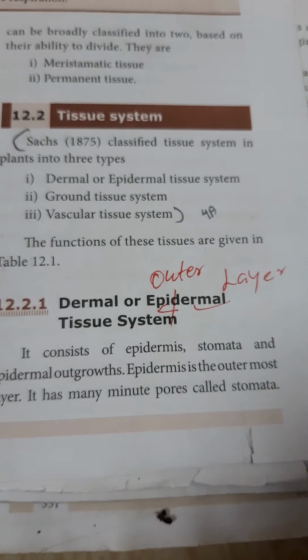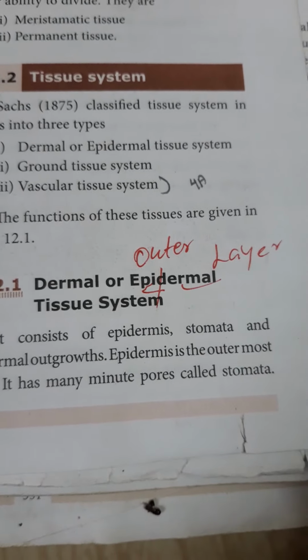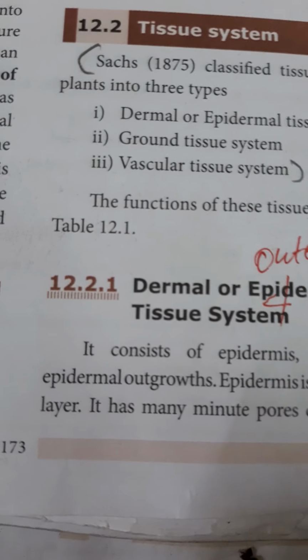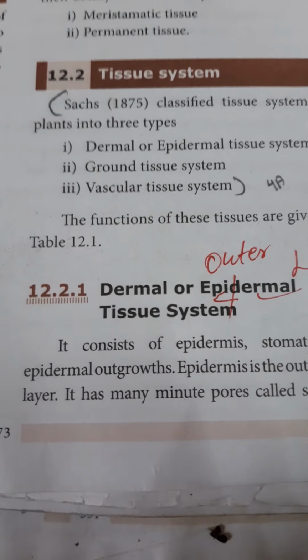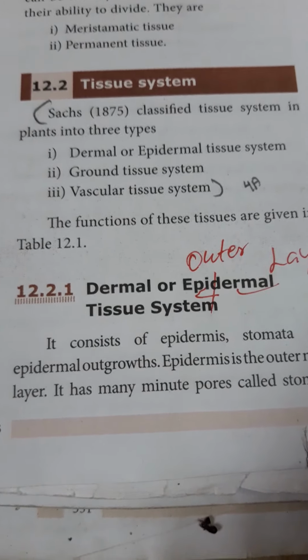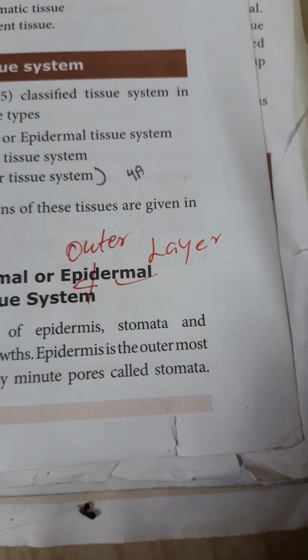Okay, so this system consists of epidermis, stomata, and epidermal outgrowths such as root hairs and trichomes. Epidermis is the outermost layer. It has many minute pores called stomata.